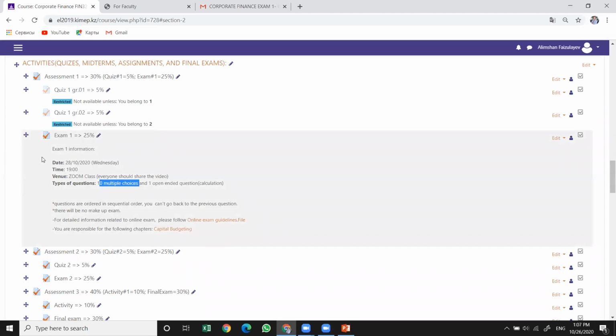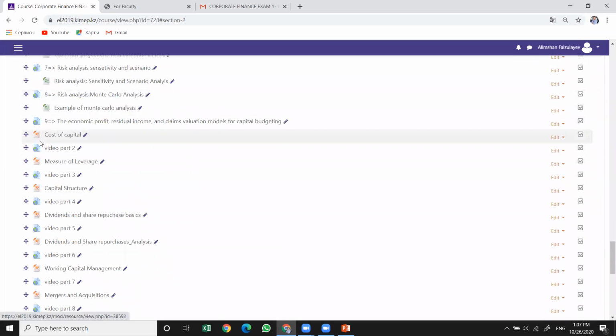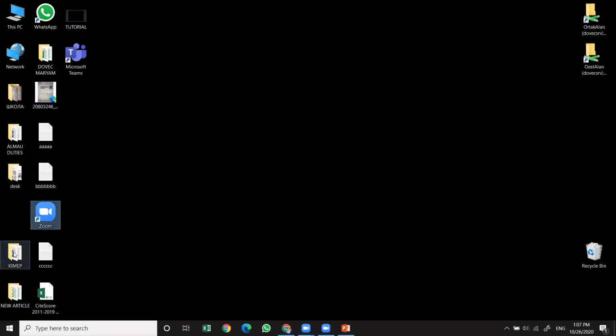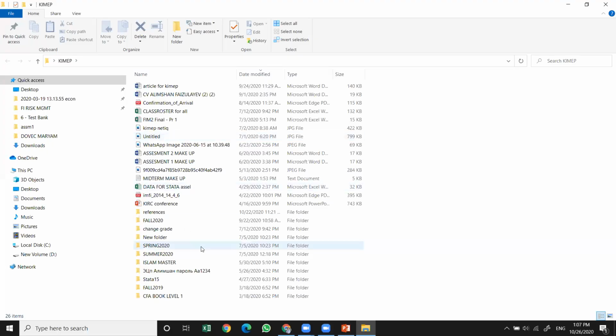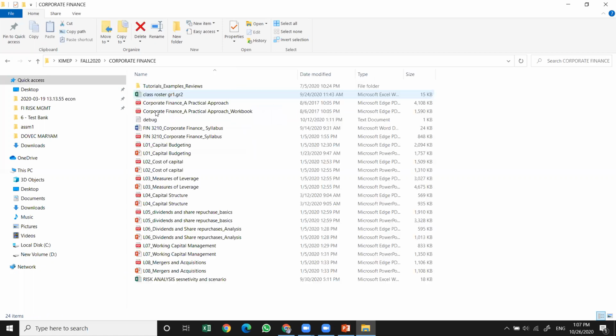So I'm planning to start a new chapter, which is right after capital budgeting, and we're coming up with the cost of capital. If you remember, so far we've been talking about cash flow projection and cash flow estimation. We learned many things, like we use different risk analysis instruments like scenario analysis, sensitivity analysis, Monte Carlo analysis, and so on. So we had a lot of examples.